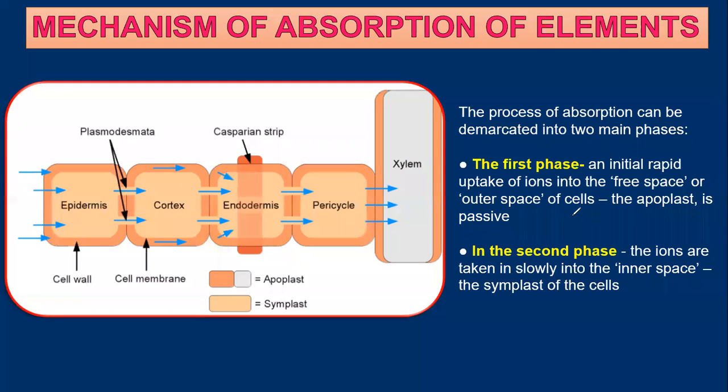What is the first phase? It is the apoplast: an initial rapid uptake of ions into the free space or the outer space of the cell by a passive process.